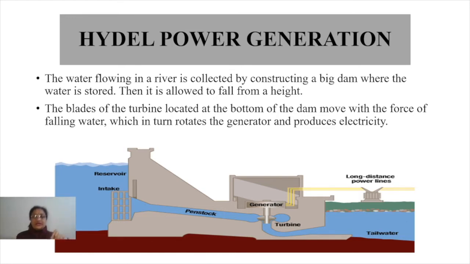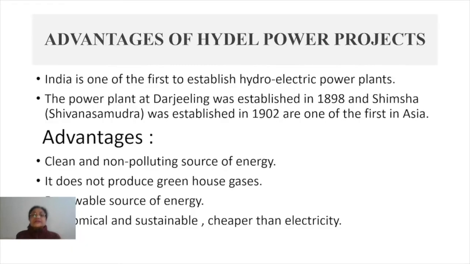Now when this water falls from a great height, the blades of turbines are located at the bottom of the dam, placed at the place where the water is falling. Because the water has a lot of force, that force of falling water actually helps the turbine to rotate, and in this manner the generator works and produces the electricity. This is how the electricity is generated.